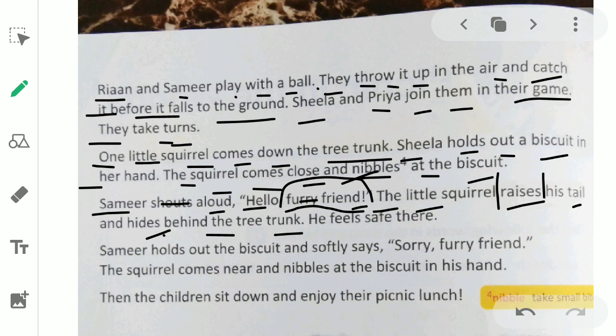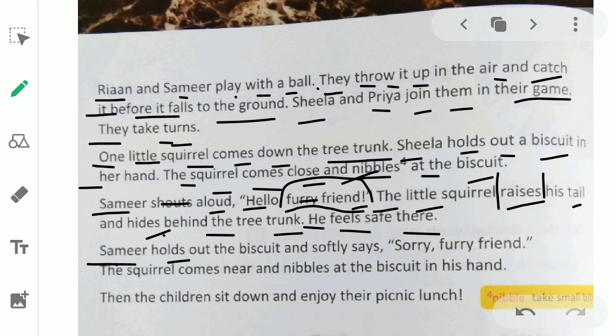Why did she go? Now we can understand that when Samir shouted loudly, it means the squirrel got scared. The squirrel got scared. She was afraid. So that's why she went behind the tree. Why did she go over there? Because she got afraid and went there to hide. Now she feels safe there. The squirrel was safe over there. Okay. So she got afraid and went behind the tree.